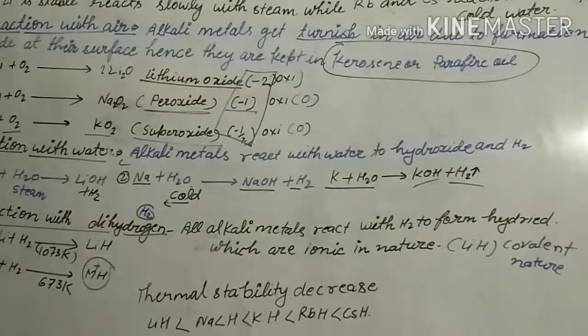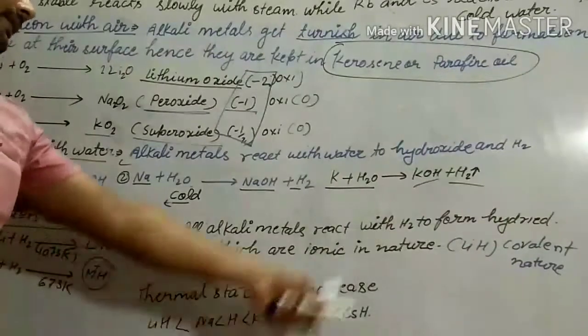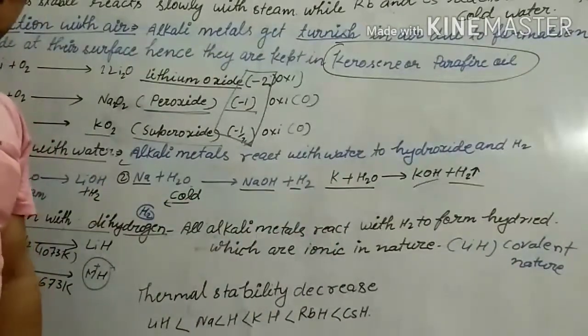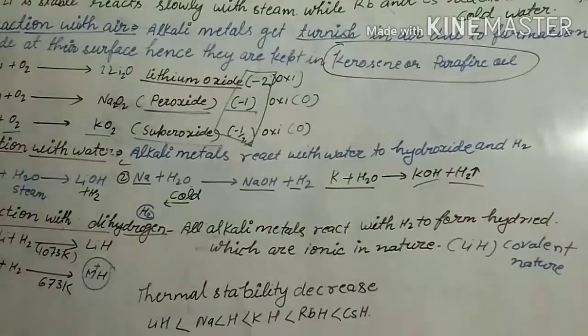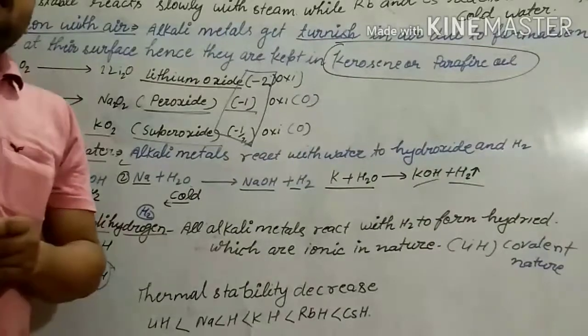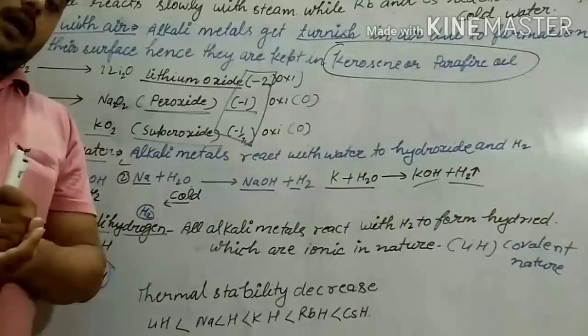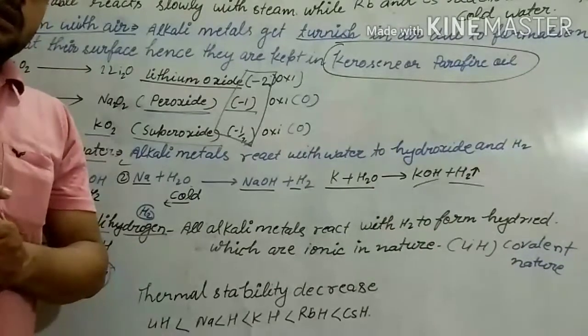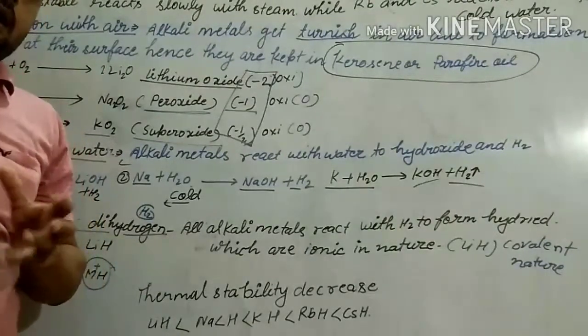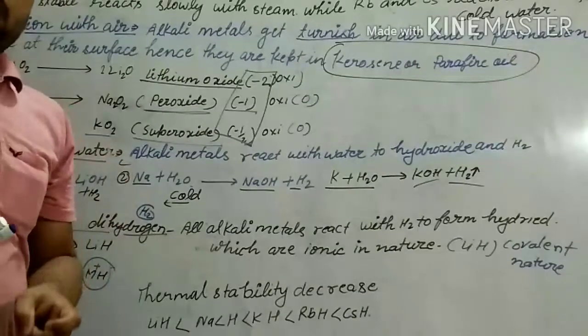If we talk about basic nature, what will it be? Basic nature will increase, because metal hydrides are basic in nature. So, in the reaction with dihydrogen, they form hydrides which are ionic in nature, but lithium hydride is covalent in nature.